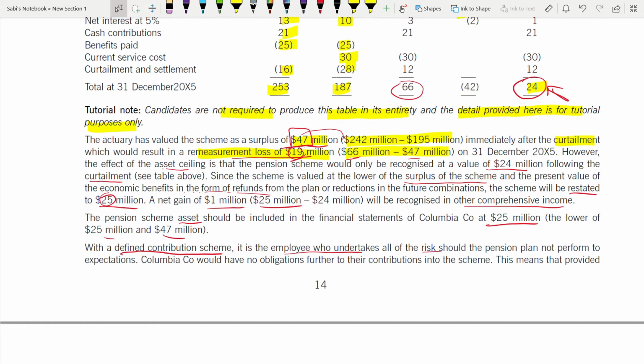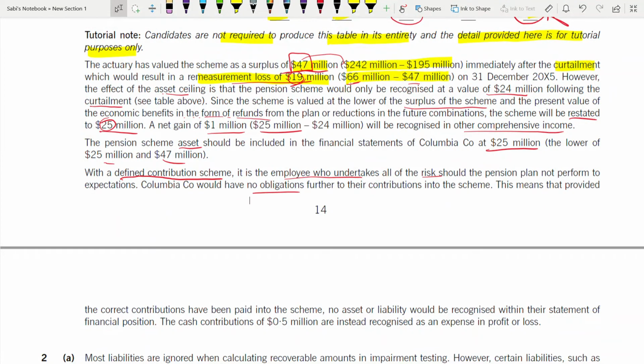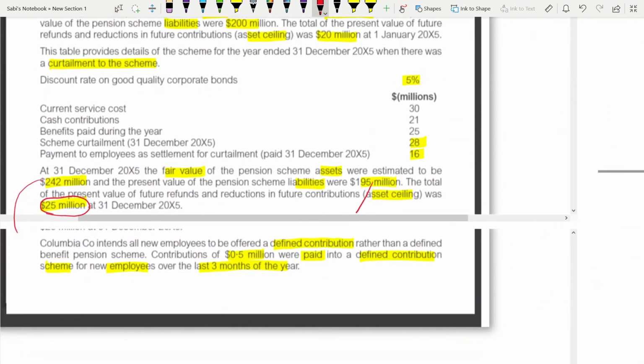So Columbia would have no obligation further to their contributions into the scheme. It's fixed. They don't have any obligation other than that to make any contribution to the scheme. So this means that provided the correct contributions have been paid into the scheme, if the contributions were correct, then no asset or liability would be recognized within their statement of financial position. When it comes to defined contribution scheme, you do not recognize asset or liability. So the cash contribution of 0.5, this is instead recognized as an expense in profit and loss. That cash contribution of 0.5, which is this 0.5, right?